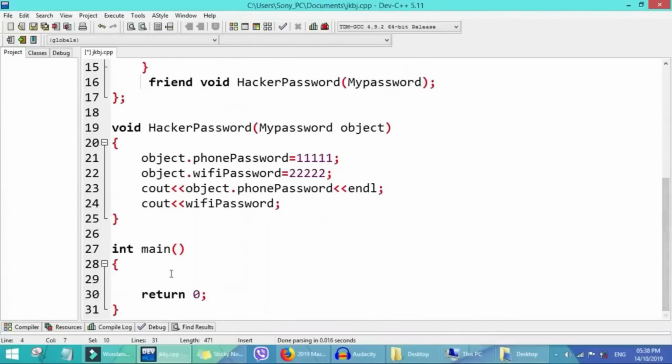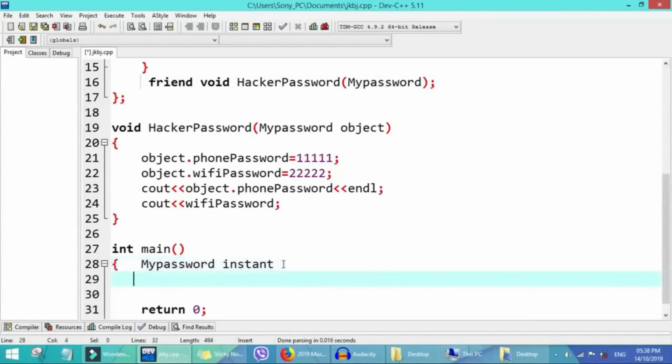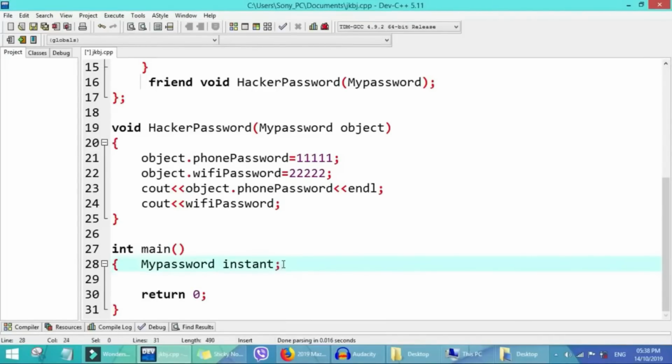We copy and paste it here, my password. Then we choose one object, an instance, any object. Technically these are like variables, and those are like data types, just like int x. But we don't need this one.